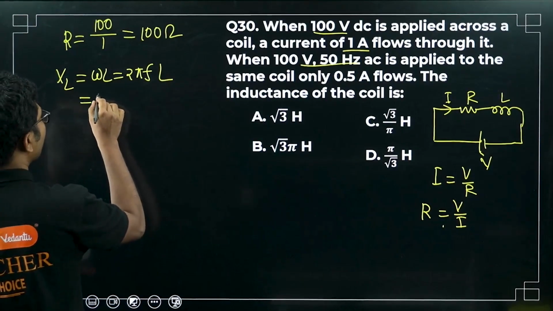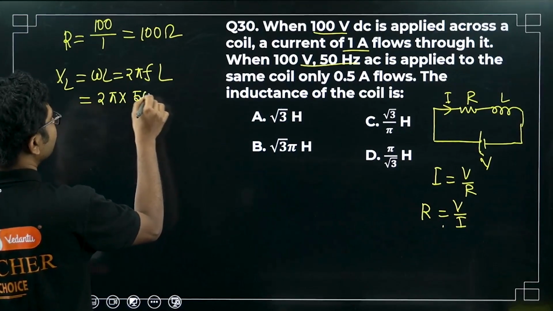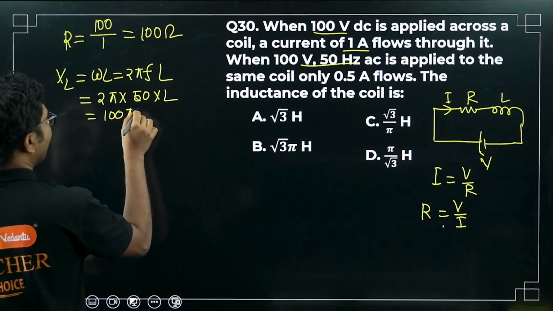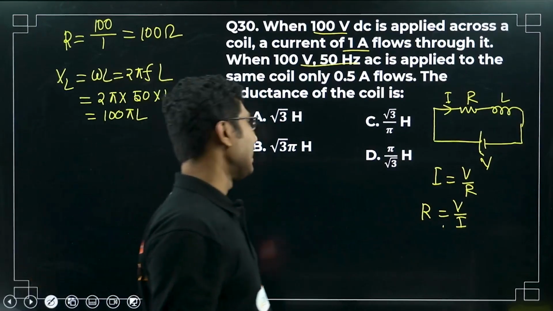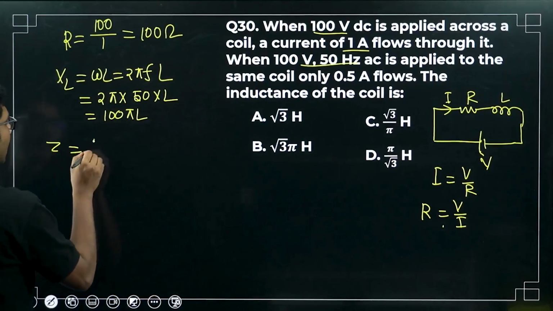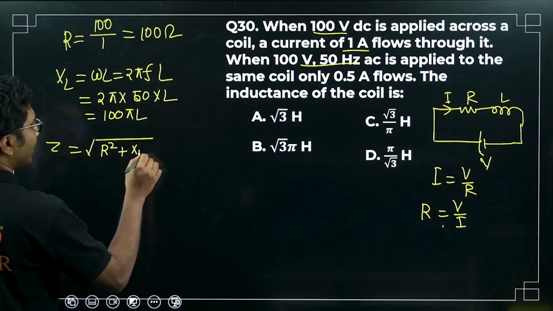We will put the value of 2 pi. F is 50 times L, so 100 pi L. So 100 pi L is XL. Now what is Z? Impedance of the circuit is square root of R square plus XL square.